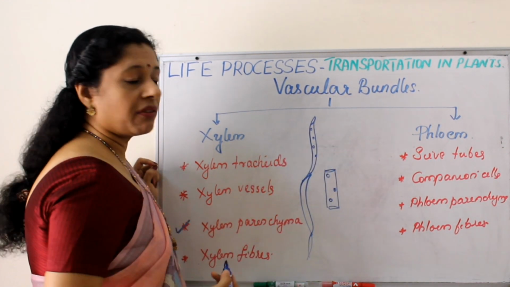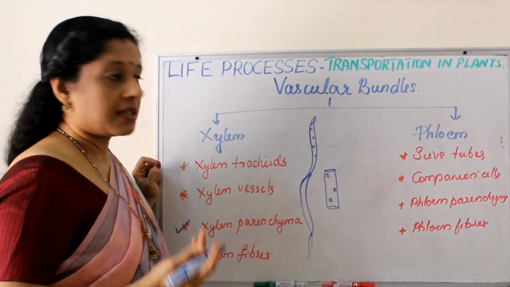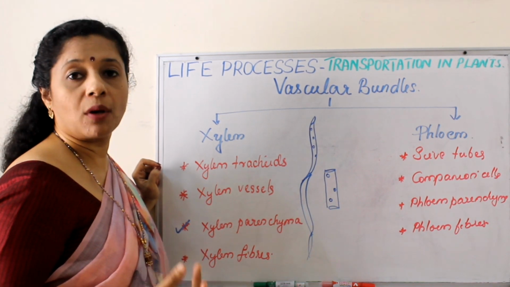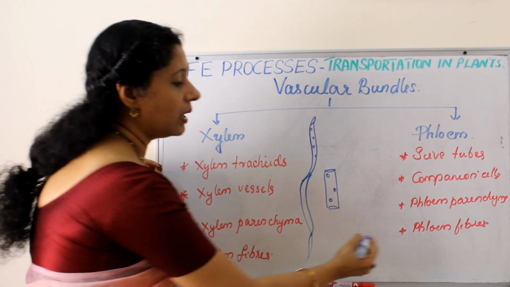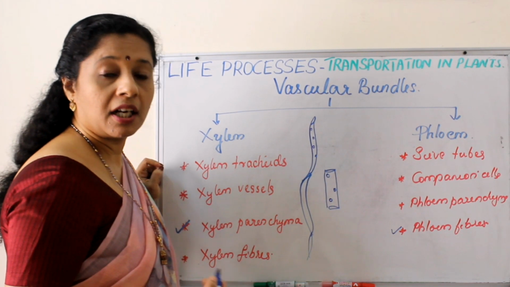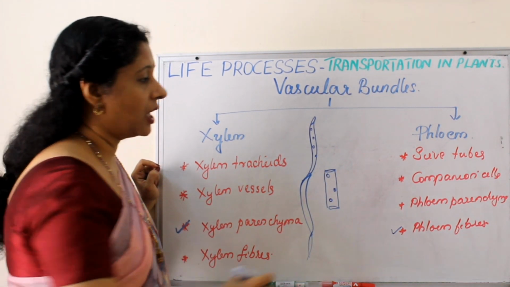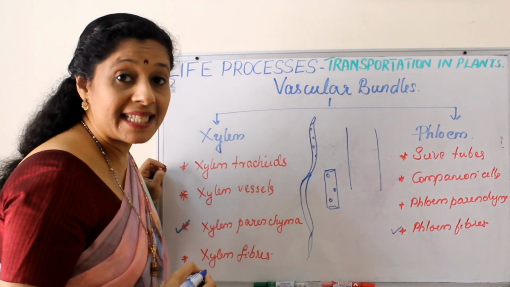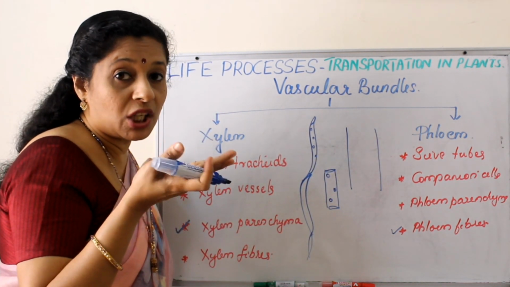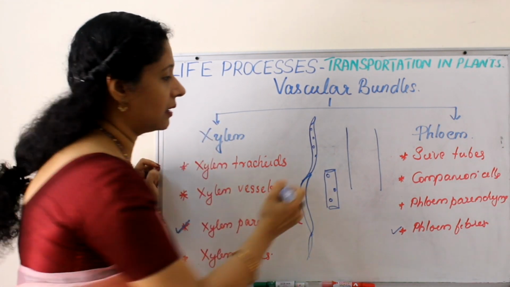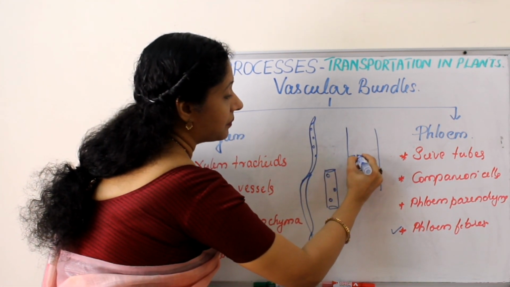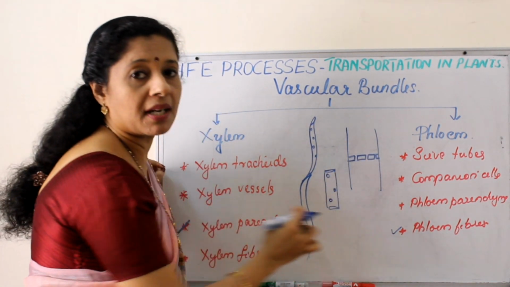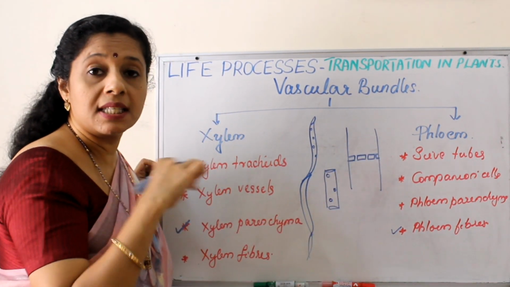Now look at the components of phloem. Phloem has sieve tubes, companion cells, phloem parenchyma, phloem fibers. In phloem, only fibers are dead, and all the rest of the cells are living. So this is the sieve tube. Why is it called sieve? Sieve means what? We use a strainer, right? We use it to filter. So there are plates like this. So it has sieves through which the food can pass. So it is called a sieve tube. Tube with a sieve plate.